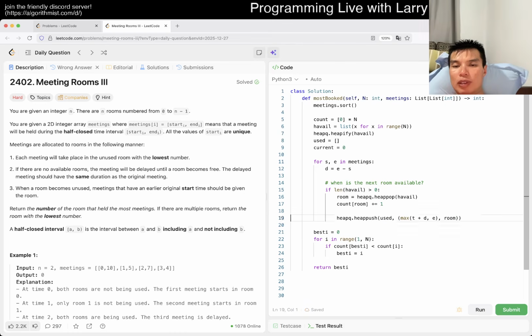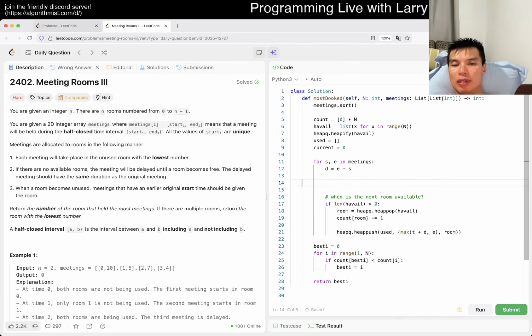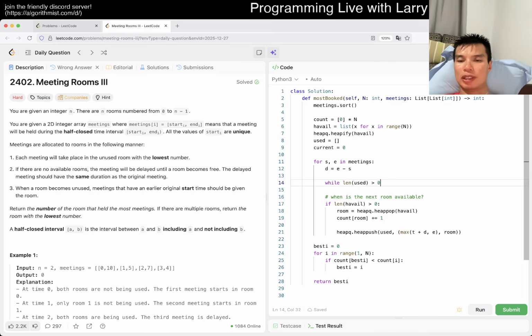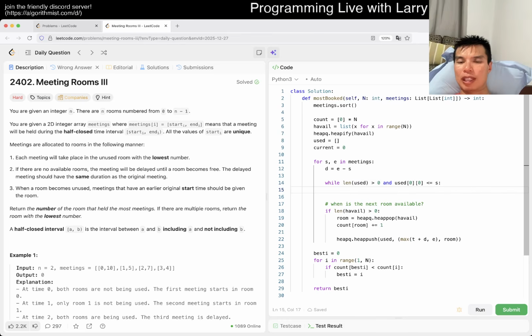And then now we also have to write, okay, at this start, while length of used is greater than 0 and used of 0 is less than or equal to s, meaning that given the start time, we want to look at all the things that we unqueue.